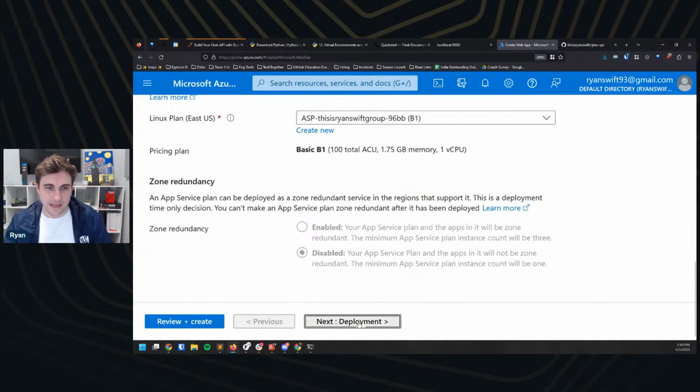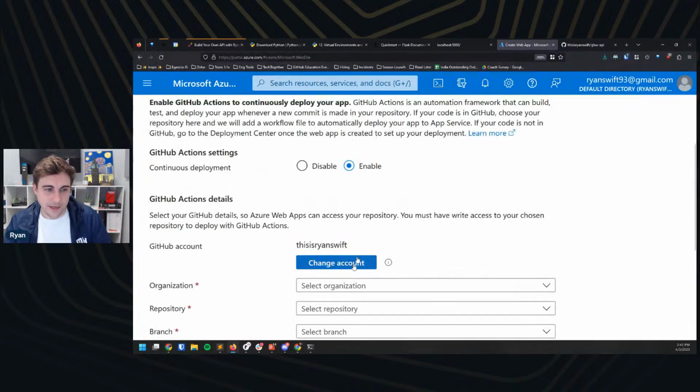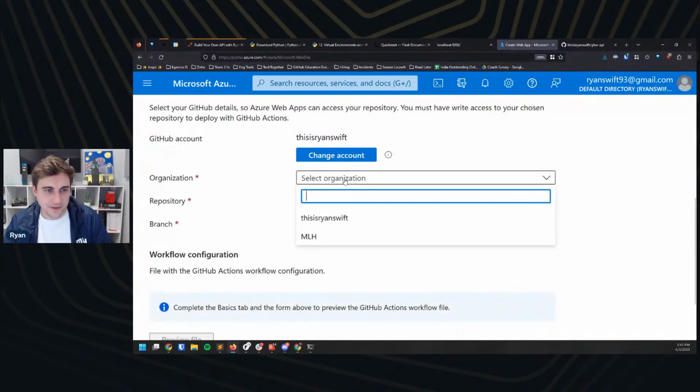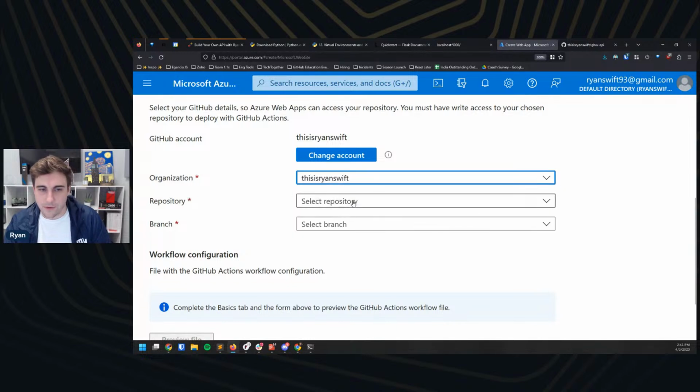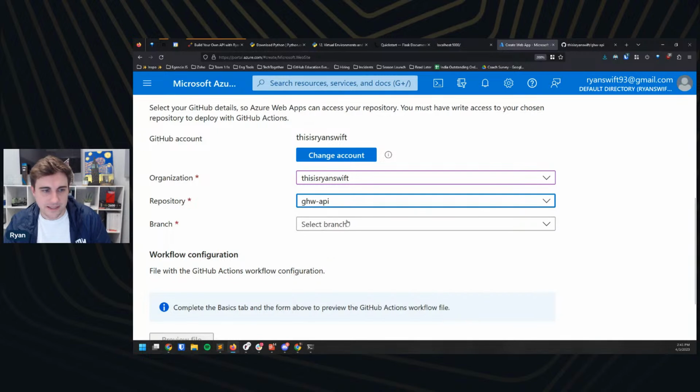Great. I'm going to hit next for deployment. Great. I'm going to enable GitHub Actions. I'm going to use, this is Ryan Swift, that's my personal account. Again, I'm going to use that organization. And we should now see, there it is, GHW API is in there. And there's no branches available.